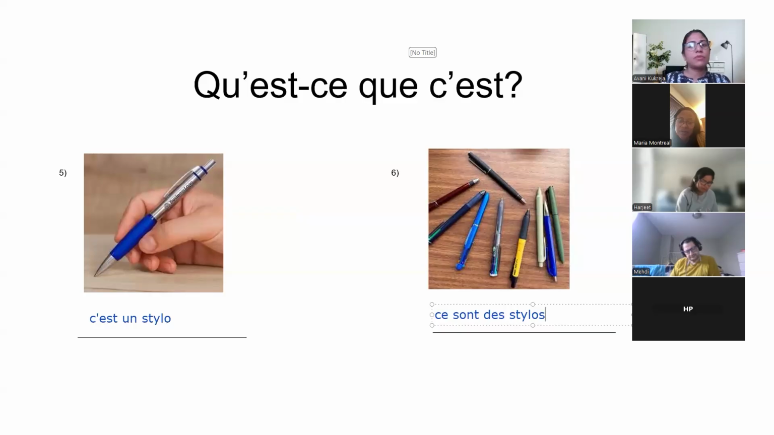Super. Vous avez compris, tout le monde? Oui. This is how we make sentences in French. Going forward, we'll learn to make more sentences in the next 2-3 classes. But till here, everything should be absolutely clear.